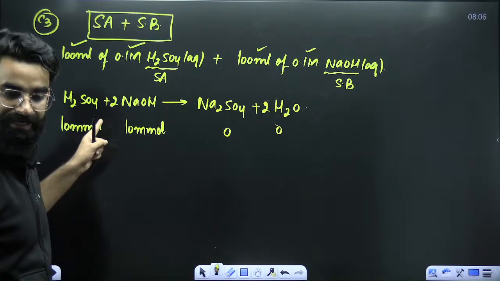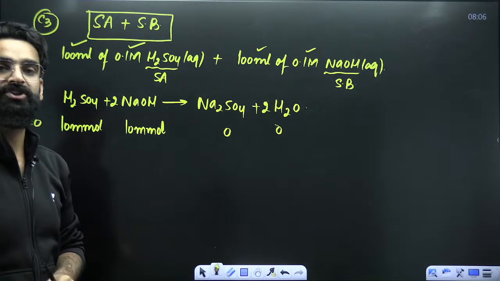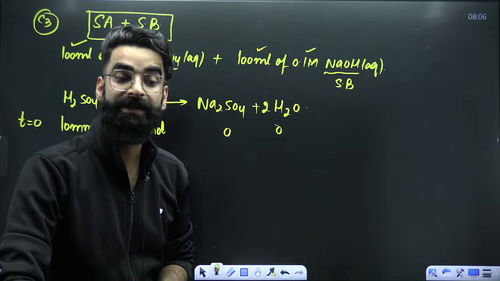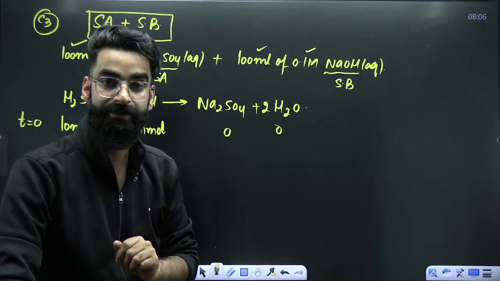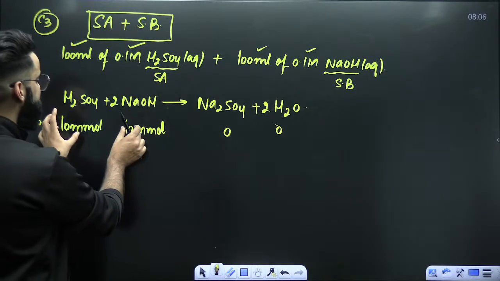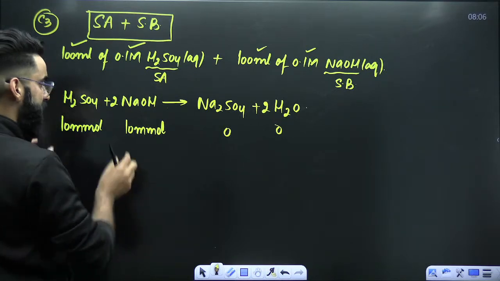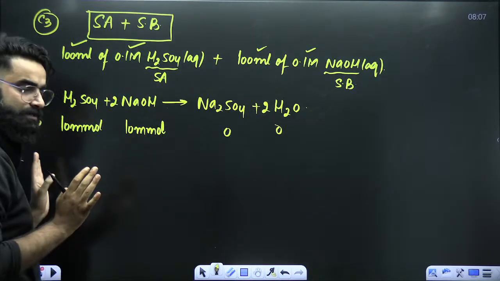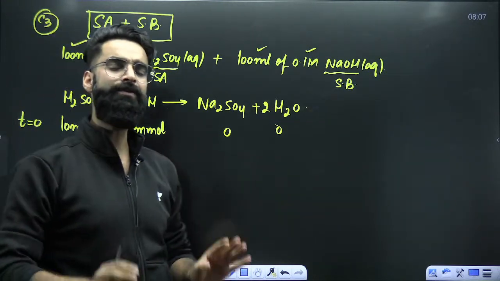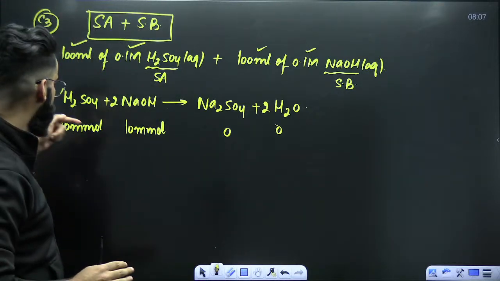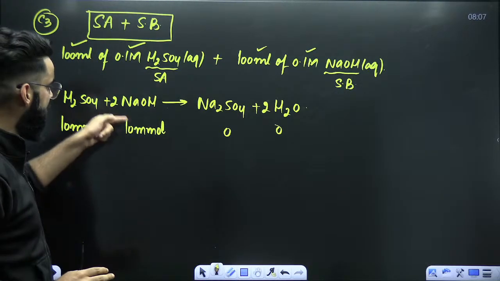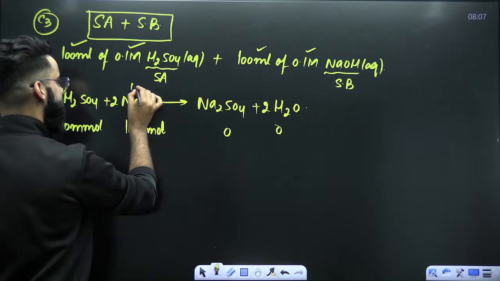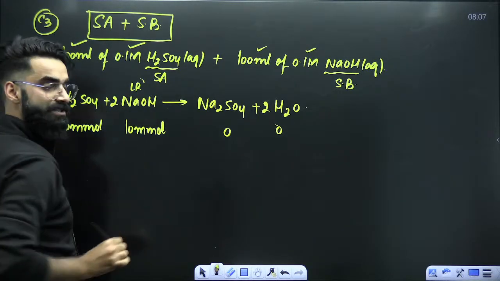The reaction is already balanced. After balancing, identify the limiting reagent. How do you identify it? Given millimoles, divide by stoichiometric coefficient. The one which gets the lesser value is going to be the limiting reagent. So 10 by 1, that's 10. 10 by 2, that's 5. This one is getting the lesser value, so it has to be the limiting reagent.